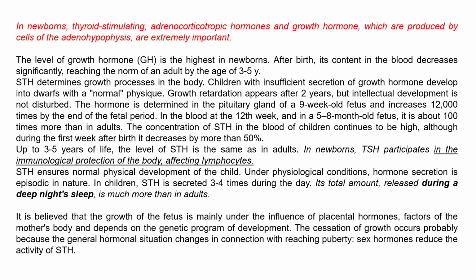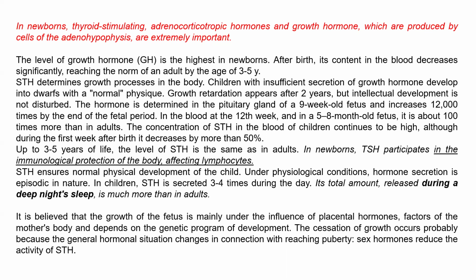In the blood at the 12th week, and in a 5-8 month old fetus, it's about 100 times more than in adults. The concentration of somatotropic hormone in the blood of children continues to be high. During the first week after birth, it decreases by more than 50%.